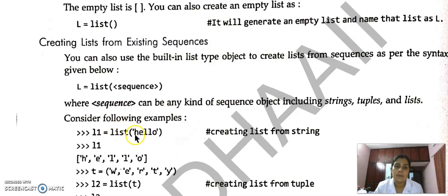That means if hello is a string, we can create a list by using this string. How? L equal to list of, and inside it our particular string. If it is hello, then hello is enclosed. So we can directly give the string. Otherwise, we can give values by using any other sequence.